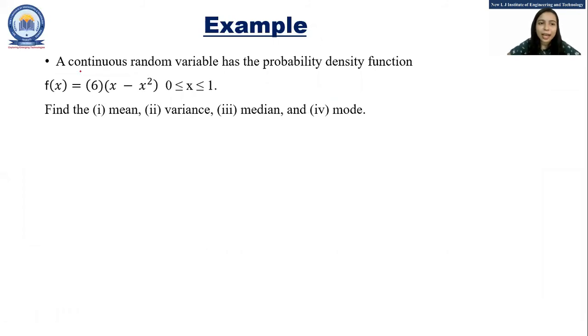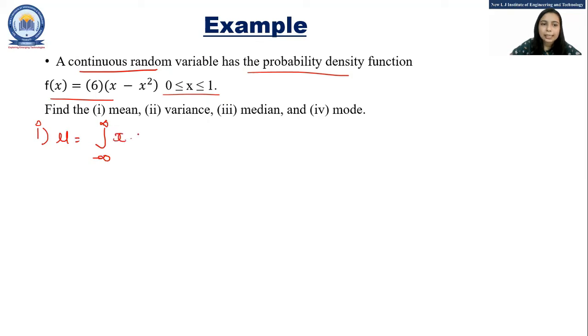It is given that a continuous random variable has the probability density function f of x equals 6 into (x minus x square), where x lies between 0 and 1. Find the mean, variance, median, and the mode. For the mean, we can write integration from minus infinity to infinity of x into f of x dx.